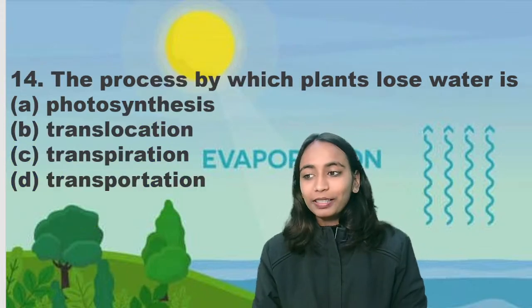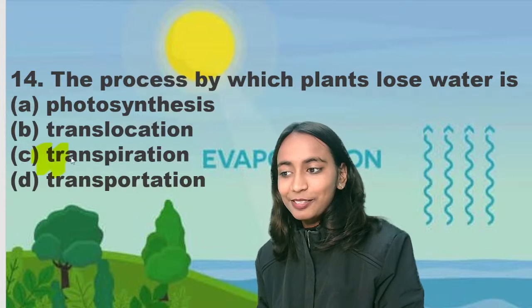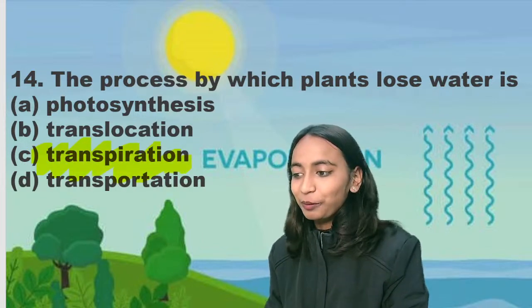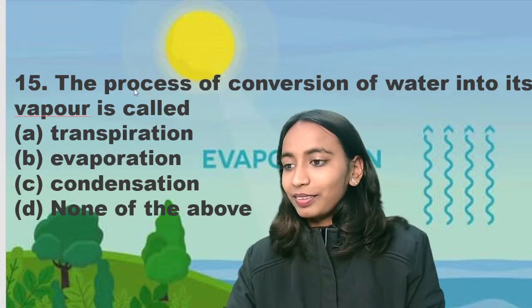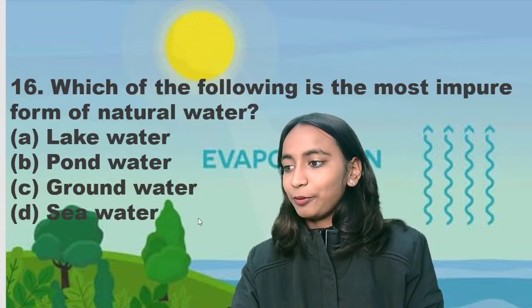Next is 14th question. The process by which plants lose water. This we have discussed, so we will not be continuing our discussion with it. The answer is transpiration. Next question, question number 15. This also we have done, and yes, question number 16.